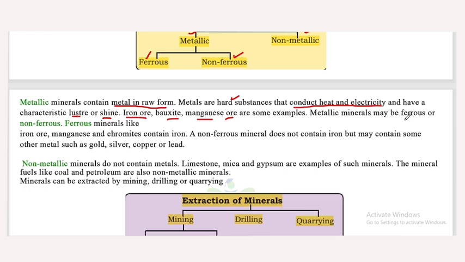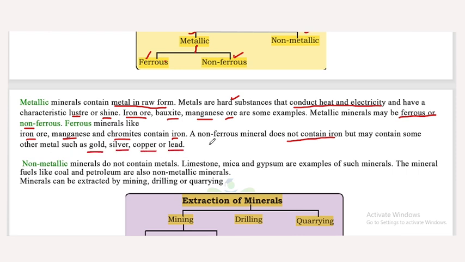Metallic minerals may be ferrous or non-ferrous. Ferrous minerals like iron ore, manganese and chromates contain iron. They have iron content in them. A non-ferrous mineral does not contain iron but may contain some other metal such as gold, silver, copper or lead.